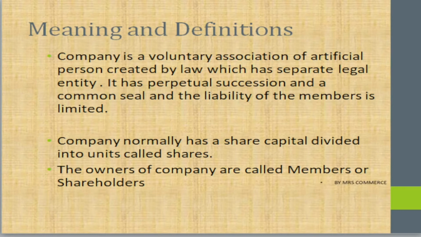Now when we say separate legal entity, as we know, a company is an artificial person, but it is different and separate from the shareholders. That means tomorrow if the company is wound up and there are not enough assets to repay the company's liabilities, the company cannot claim the assets of the shareholders. That is why we say the company is a separate legal entity.